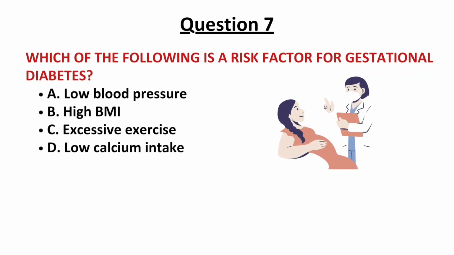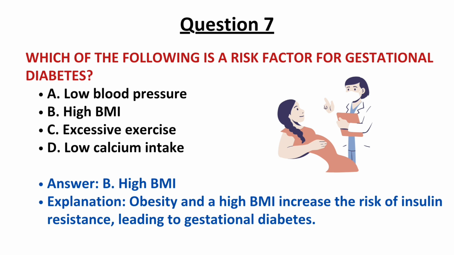Question number 7. Which of the following is a risk factor for gestational diabetes? Options are low BP, high BMI, excessive exercise and low calcium intake. And the correct answer is option B, high BMI. Obesity and high BMI increase the risk of insulin resistance, leading to gestational diabetes. So the correct answer is option B.